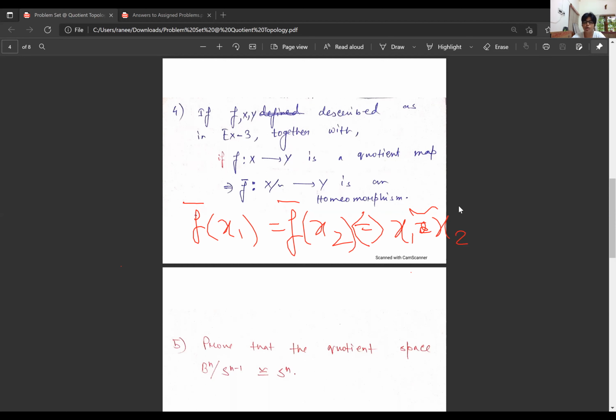We have already proved that. So now what is remaining? To show it is a homeomorphism, it is enough to show that f bar inverse is also continuous. And we know that to show the inverse is continuous, it is enough to show that the map f bar is an open map, right? So we are trying to show that f bar inverse is continuous.